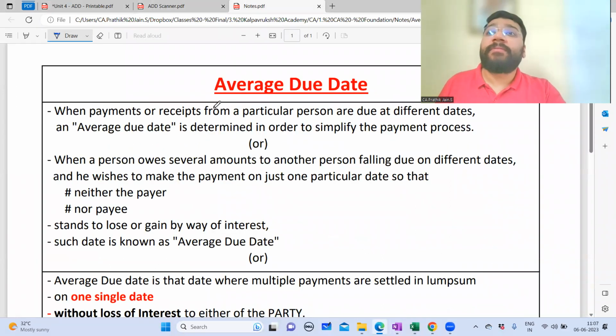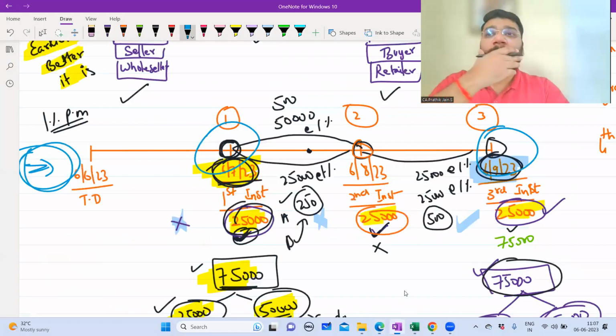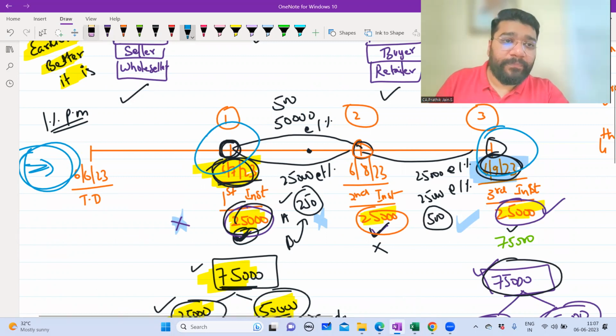What is average due date? Yes, your doubt, Kana. I have 2 points. Yes. So if A has to gain, why will he give credit transaction and wait till 9/23 to get the amount? If he really wants to gain, he can do cash transaction itself. So then the 75,000 will come on the same day.